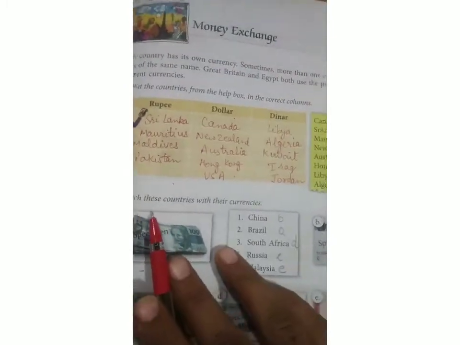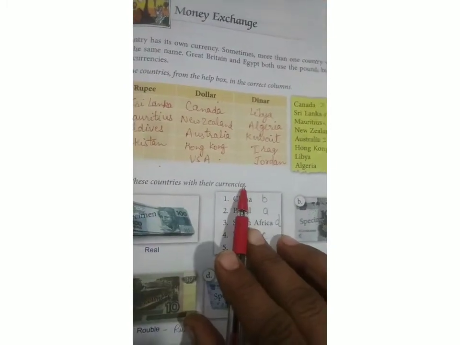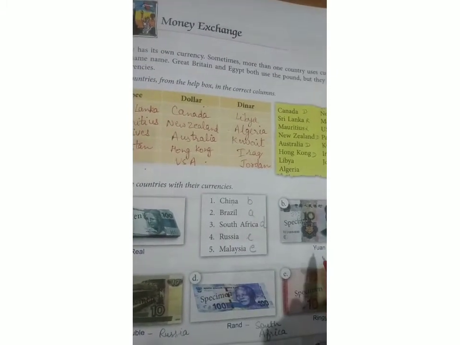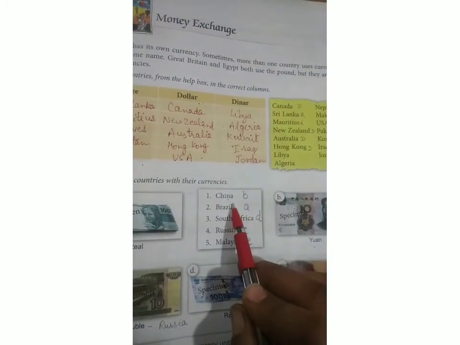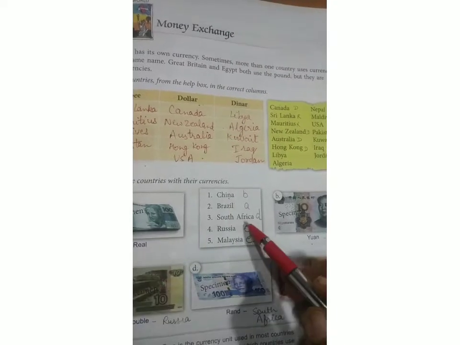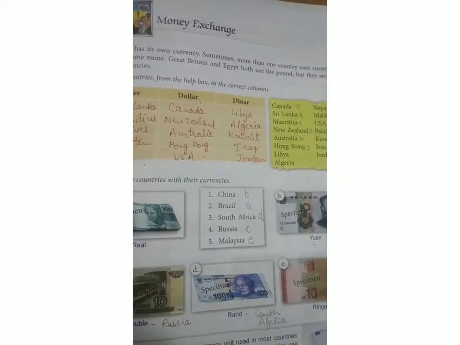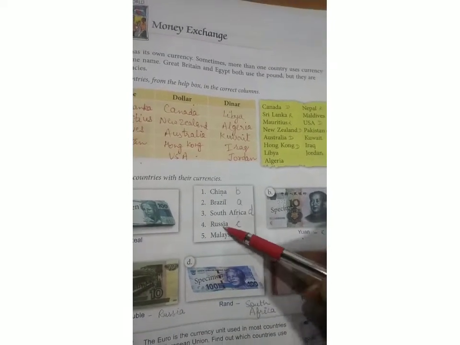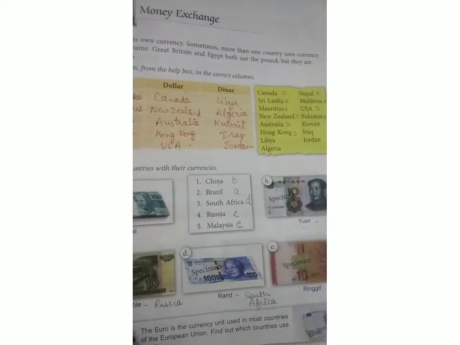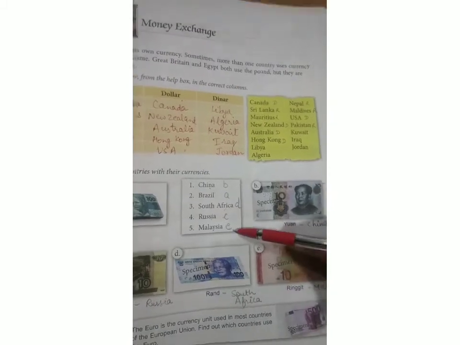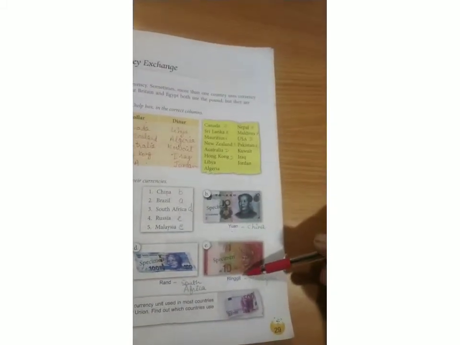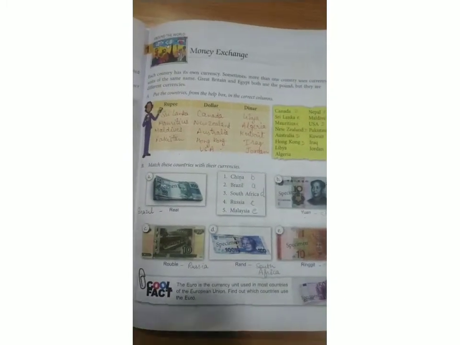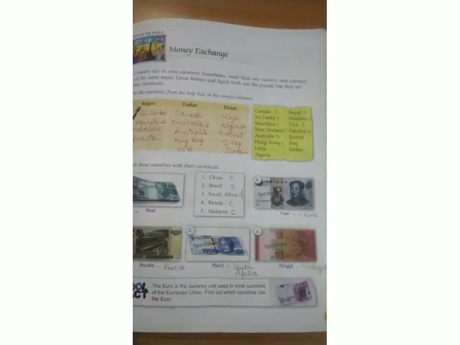Now we come to match these countries with their currencies. Fine. In China, they are using yuan. Brazil, they use real. South Africa, they use rand. In Russia, they use ruble. And in Malaysia, they are using ringgit. This is all about page number 29.